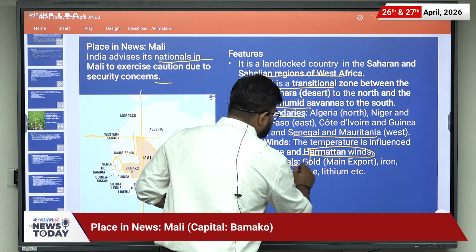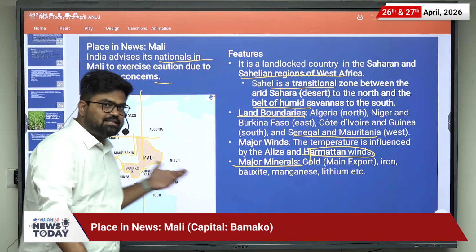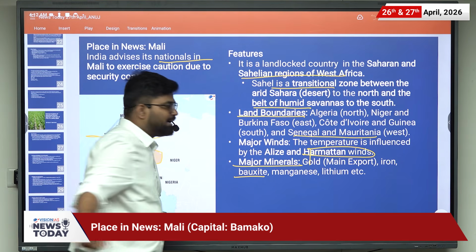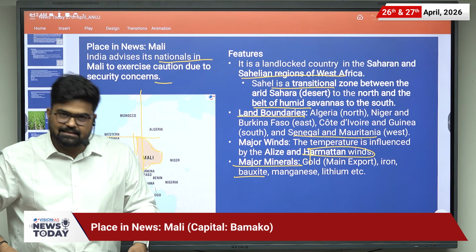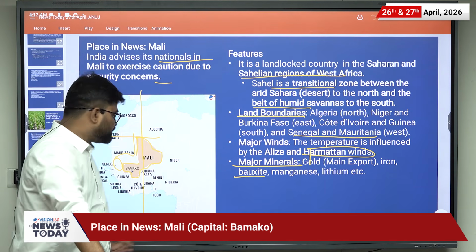And what are the major minerals here? That is gold. It is the main export from this country. Then there are also iron, bauxite, manganese and lithium in this country. So with this, we have completed the place in news for today.